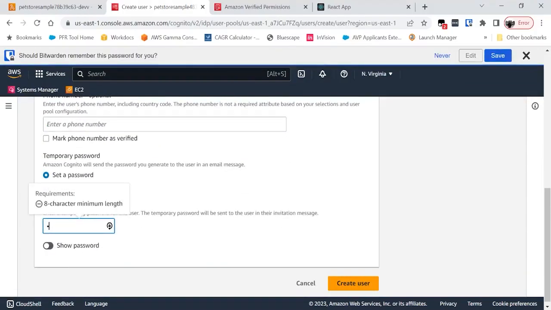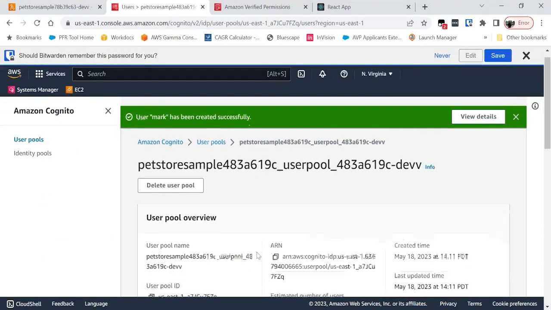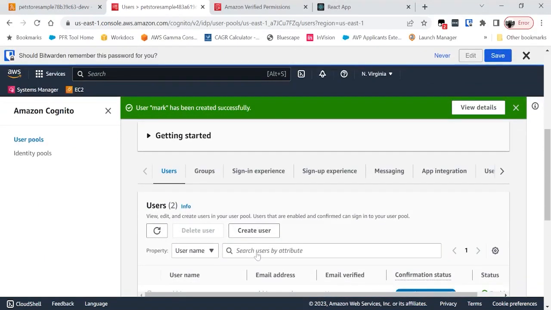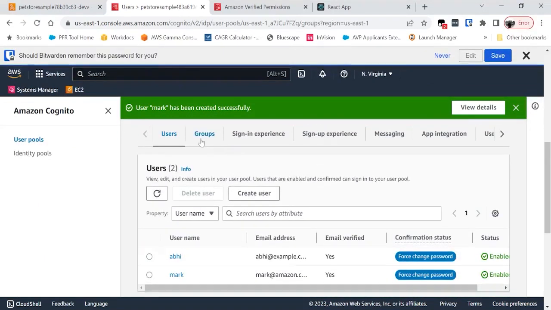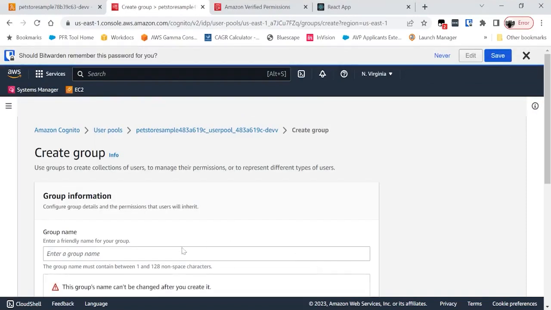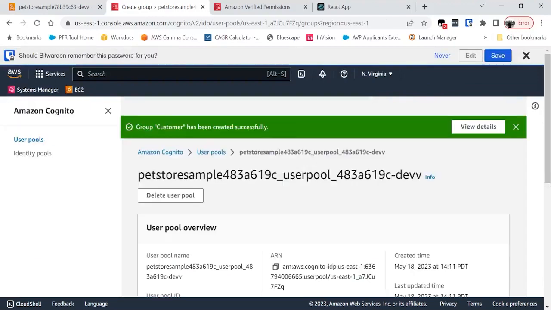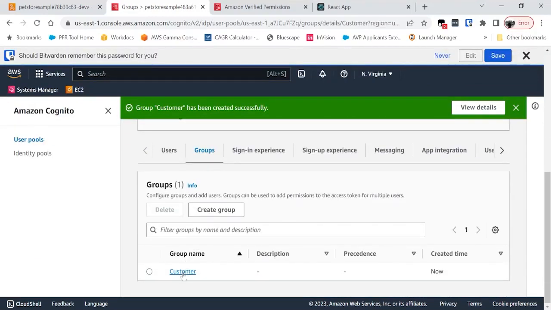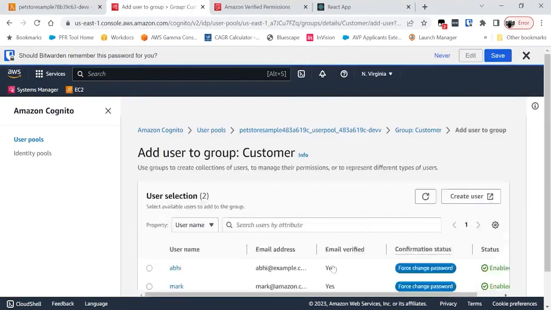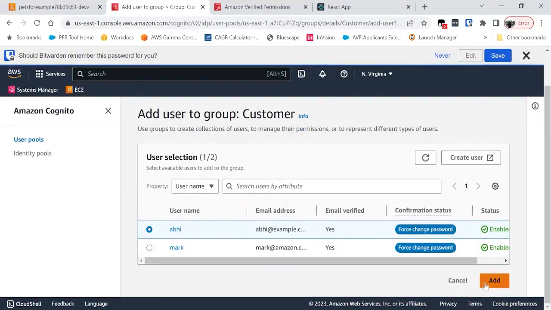Awesome. And to recognize in my app that both of these users are customers, I'm going to add them to a group called customer. Okay, created the group and then added Mark and Abhi to this group.